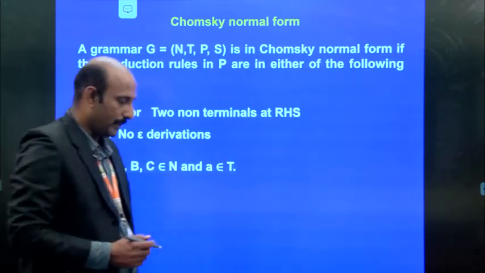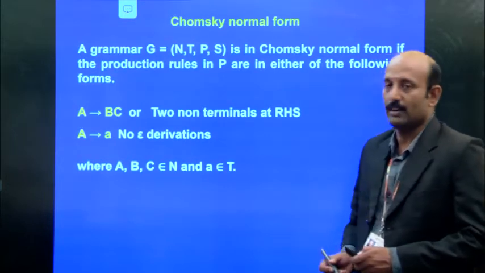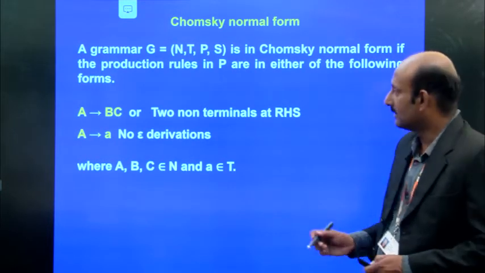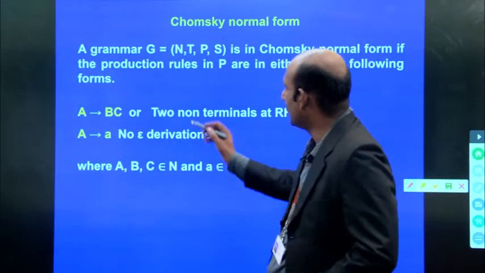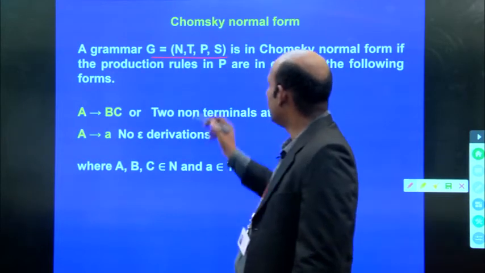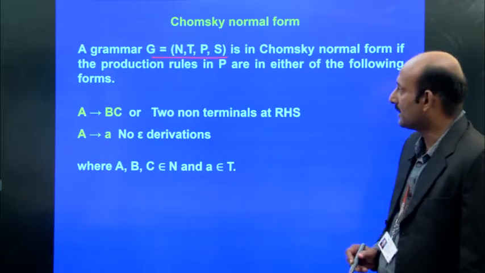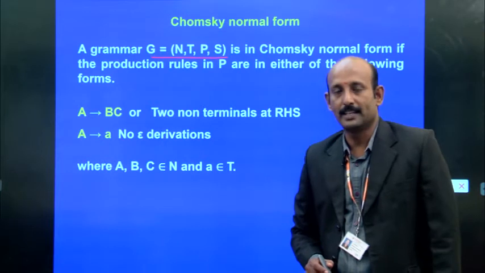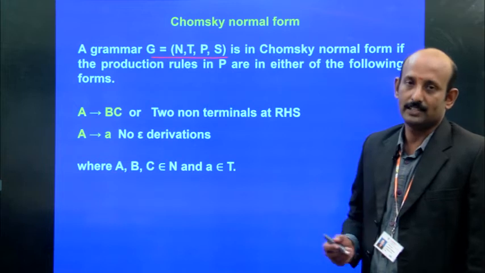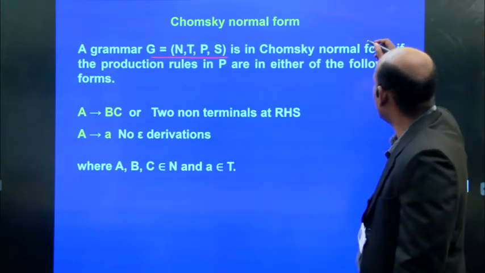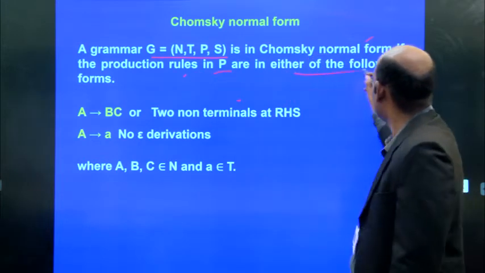Now, the next topic we are going to see is the Chomsky normal form, where this Chomsky normal form is a context-free grammar, where this context-free grammar G consists of N, T, P, S, where N stands for non-terminal, T stands for terminal, P stands for production rule and S stands for the starting symbol. So, it's a Chomsky normal form if the production rules P are in either of the following forms.